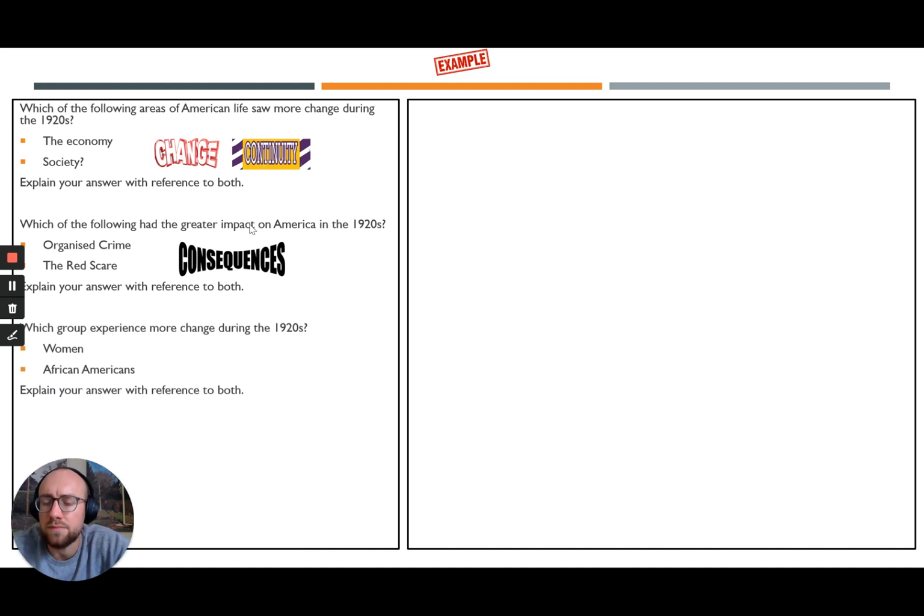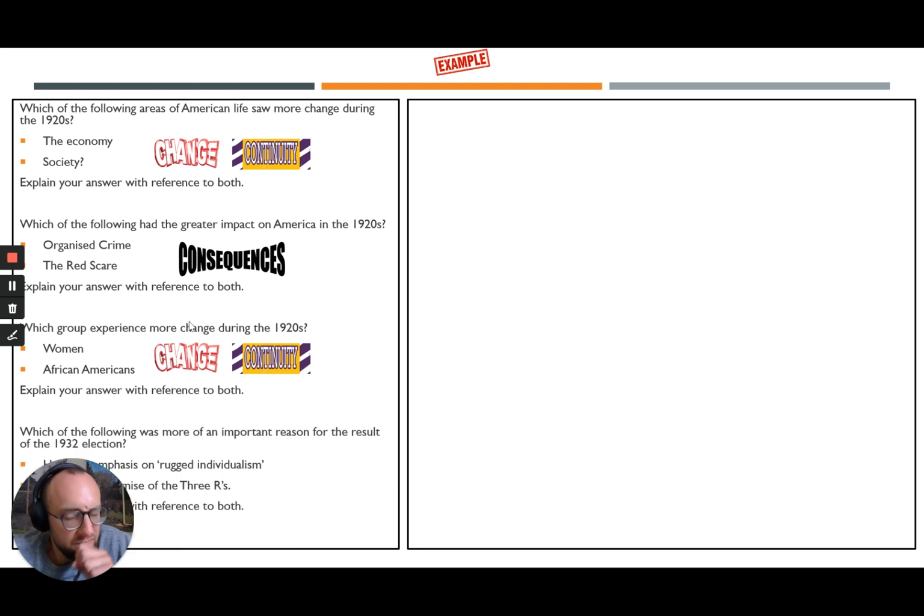Example number 3. Which group experienced more change during the 1920s? Was it women or was it African Americans? Explain your answer with reference to both. We can see the word change, so we know that this word is change or continuity.